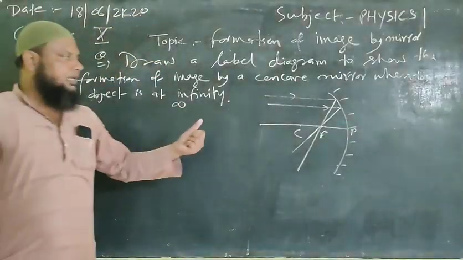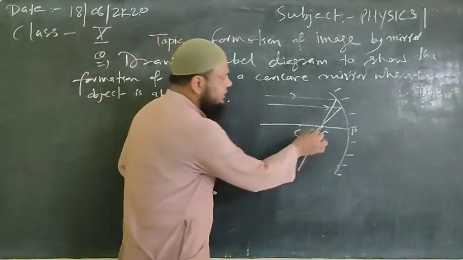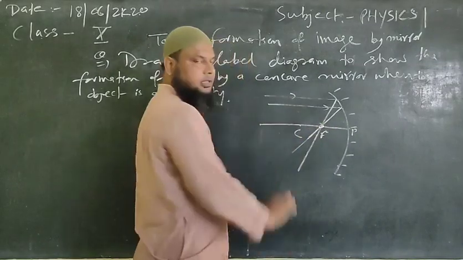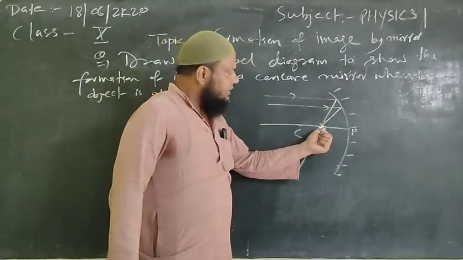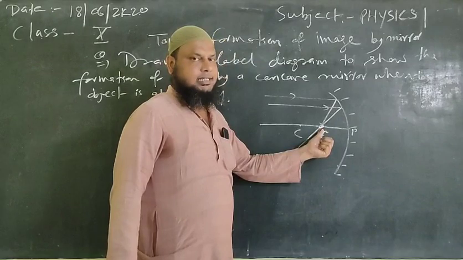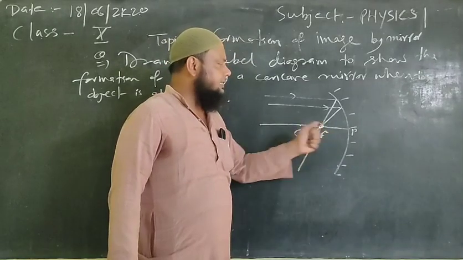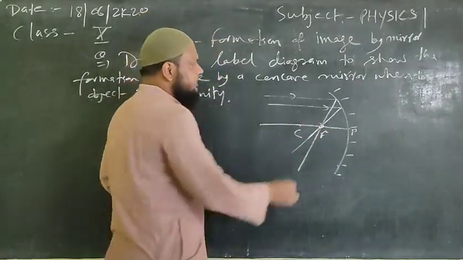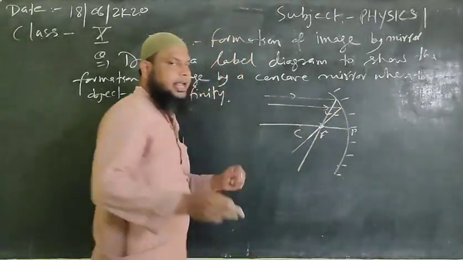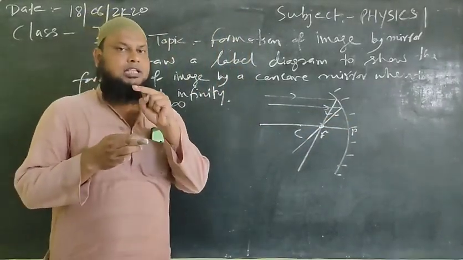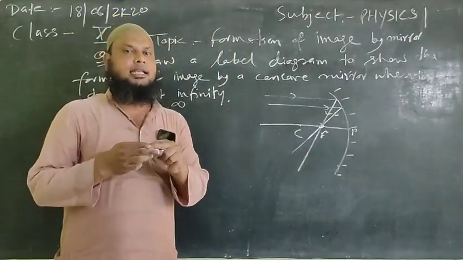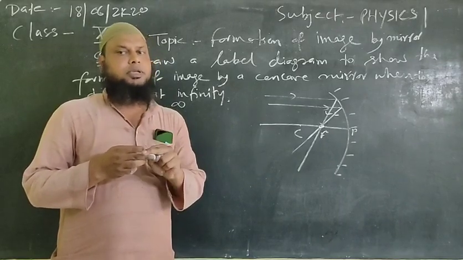So here the image will be formed. This will be the image. This image will be of point size. Also, since these two rays are directly intersecting, and as we have discussed, when the rays directly intersect each other, the formed image will be a real image.